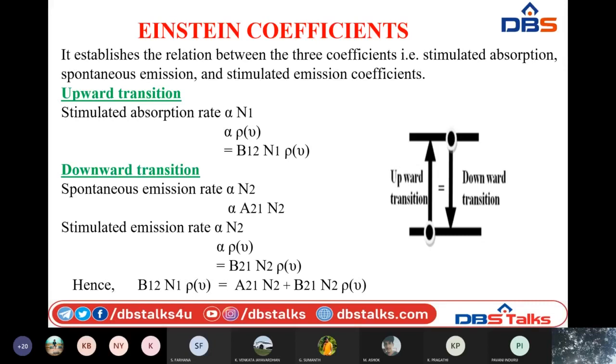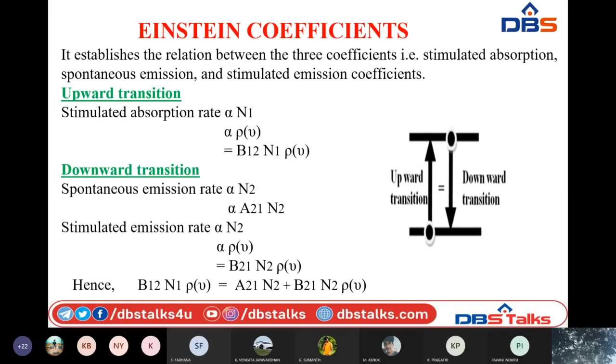That is why the stimulated emission rate depends upon the number of atoms present in the higher energy level, and similarly the energy density of the photon. So if you replace this proportionality with the help of one constant, we obtain B21 into N2 rho nu.